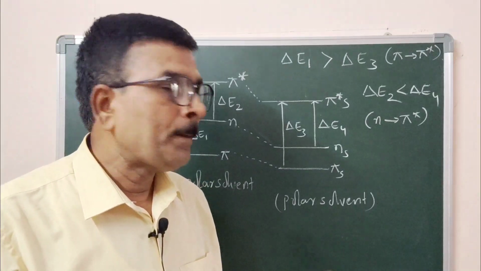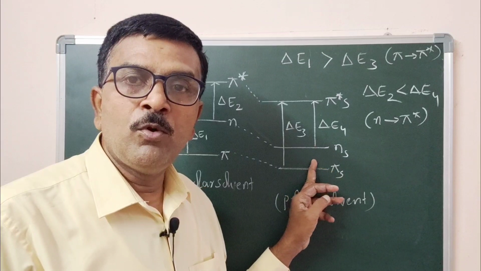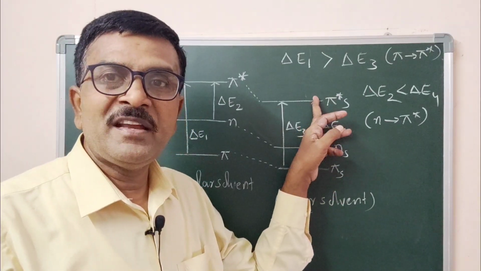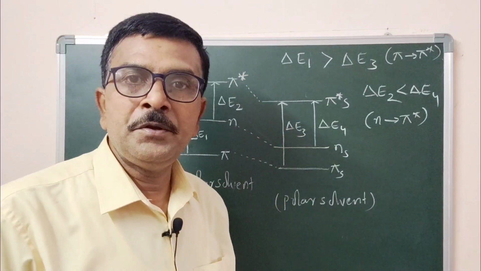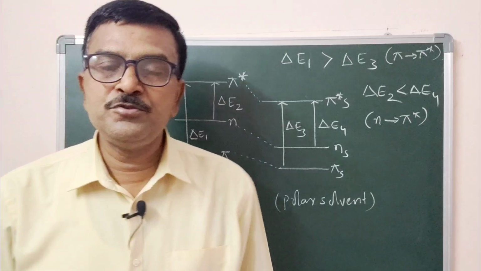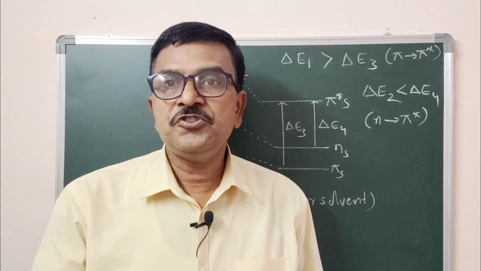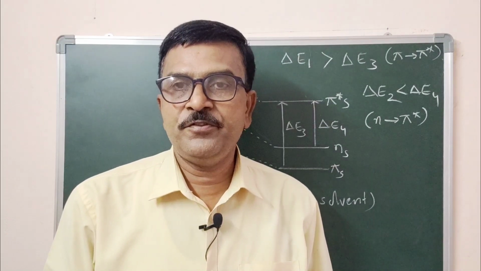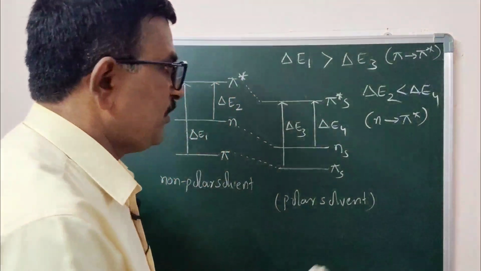longer wavelength. Now coming to the n orbital and pi star. The n orbital is more stabilized when compared with the pi star orbital. So that leads to an increase in the energy gap between the n and pi star orbitals in the presence of a polar solvent. Therefore its wavelength of absorption is shifted towards a shorter wavelength, that is hypsochromic shift. Hypsochromic shift.